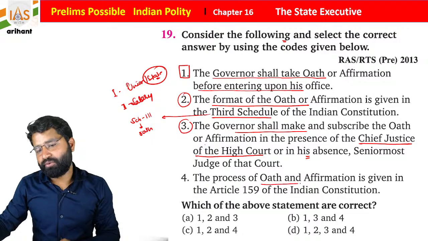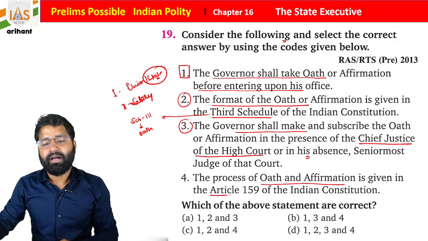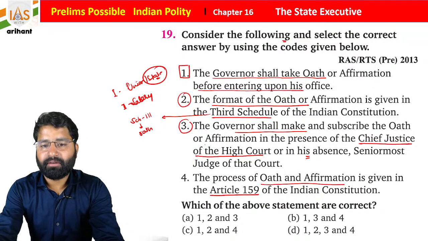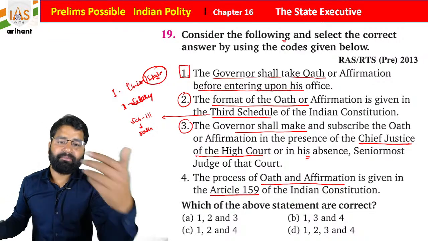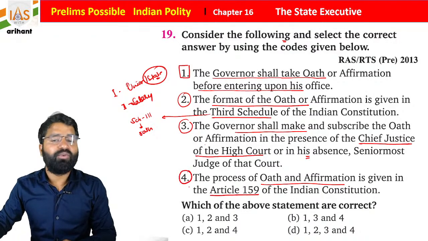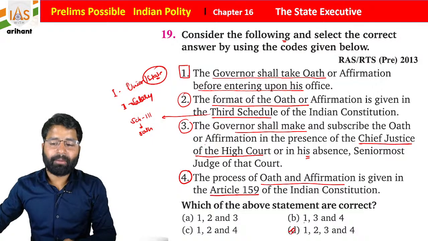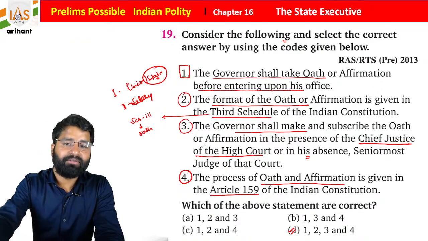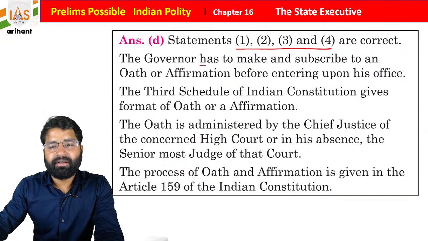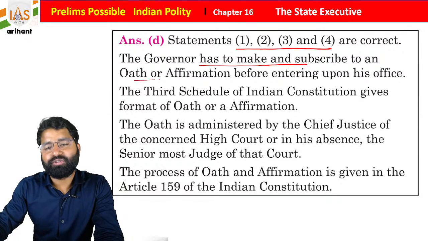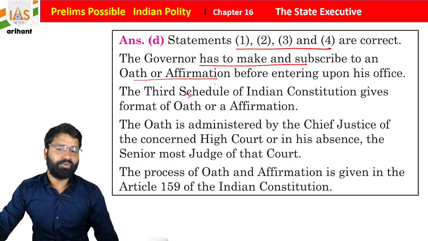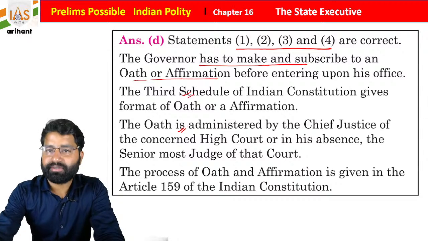The process of oath and affirmation is given under Article 159 of the Indian Constitution. So under Article 159, there is a process and condition for the oath and affirmation. So statement 4 is also correct. So the more appropriate answer, answer D, will be right, students. Statements 1, 2, 3, 4 all are correct. The governor has to make and subscribe to an oath or affirmation before entering upon his office. The Third Schedule is about the oath and affirmation, and students, we already discussed the articles.